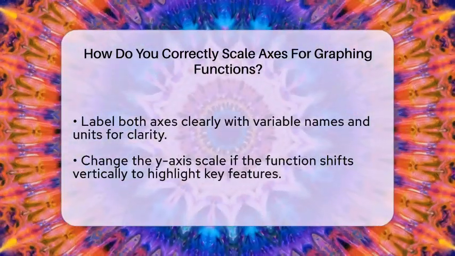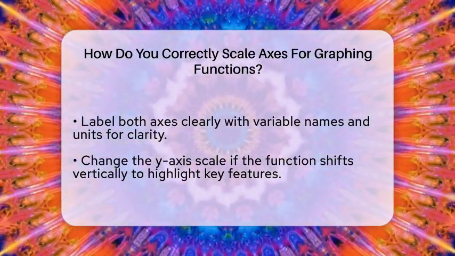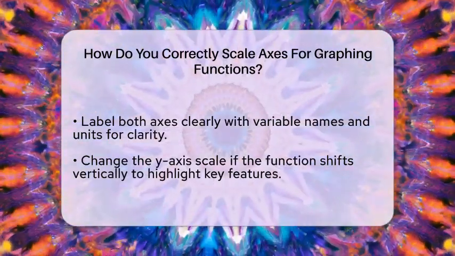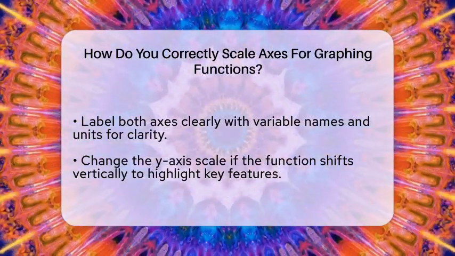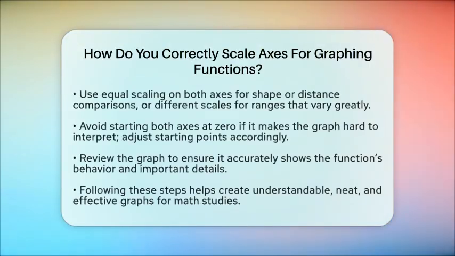For example, if x values go from 0 to 10 and y values from 0 to 100, different scales help avoid squishing the graph. Avoid starting both axes at 0 if it makes the graph hard to read. For example, if all y values are between 75 and 80, starting at 0 makes the points look squished together. Instead, start the y-axis near 75 to spread out the data points.